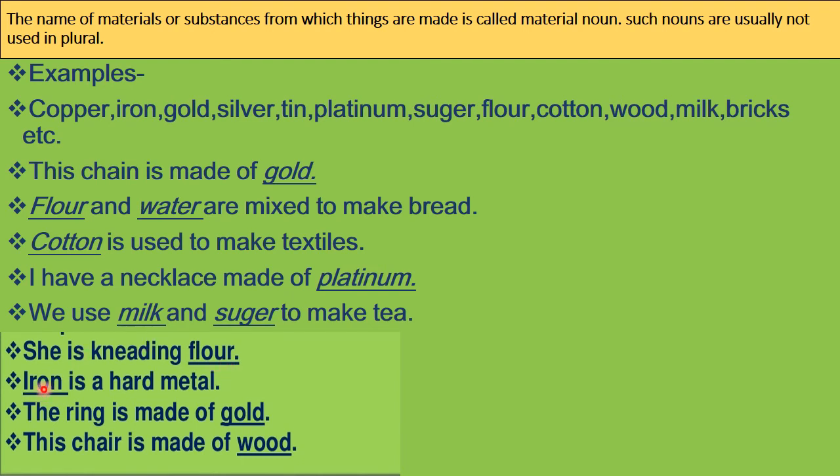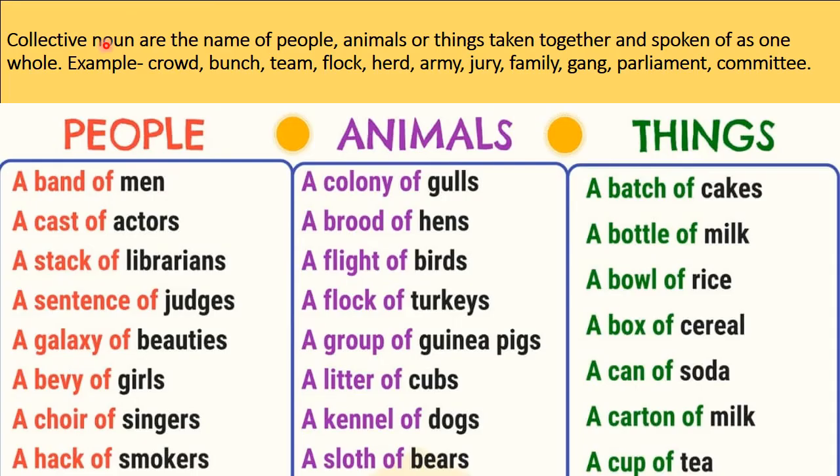Iron is a material noun because it is a metal. The ring is made of gold. Gold is also a material noun because the ring is made from gold. This chair is made of wood. Wood is a material from which we make many things like chair, table, windows, doors, so many things. So wood is also a material noun.